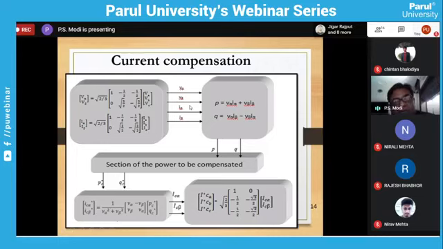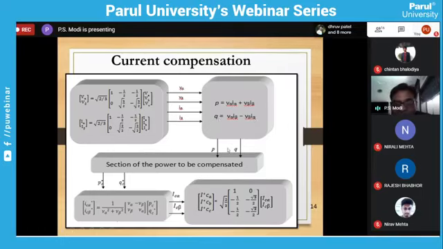From this, we'll calculate power. So now you can see this is the equation from which we can calculate the power. V alpha and I alpha are available. V beta and I beta are also available. For Q also, V alpha with I beta, and V beta with I alpha. From this equation, we can derive P and Q.